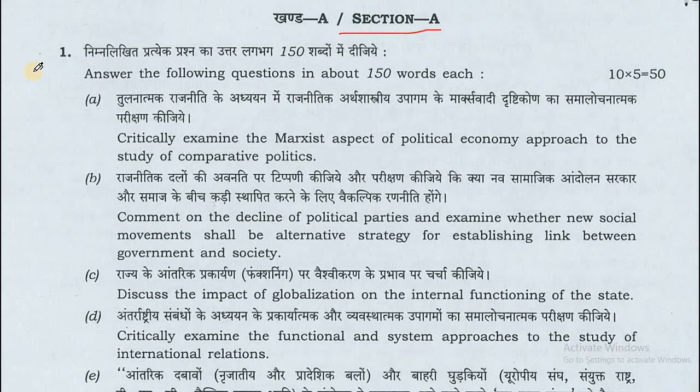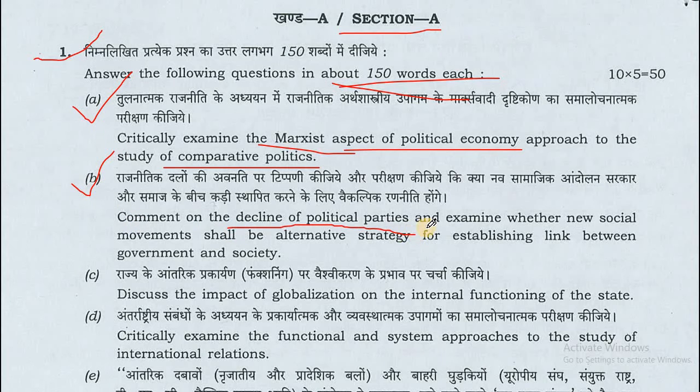Now, Section A, question number 1. Answer the following questions in about 150 words each. A. Critically examine the Marxist political economy approach to the study of comparative politics. B. Comment on the decline of political parties and examine whether new social movements shall be an alternative strategy for establishing a link between government and society.